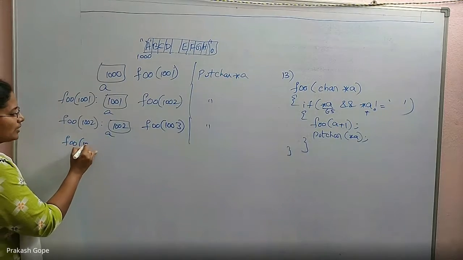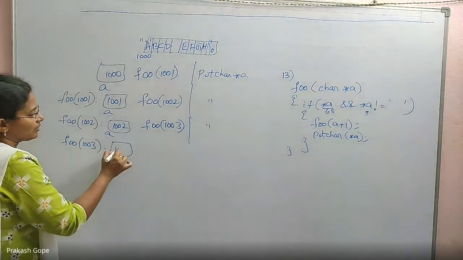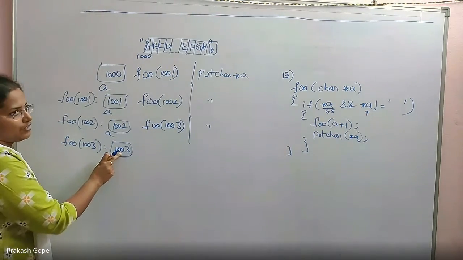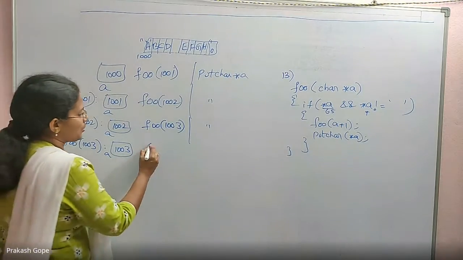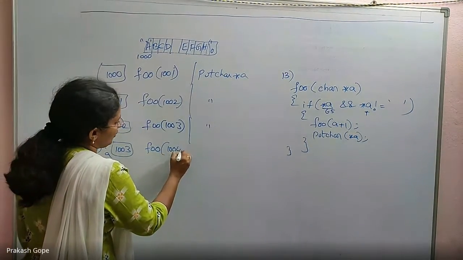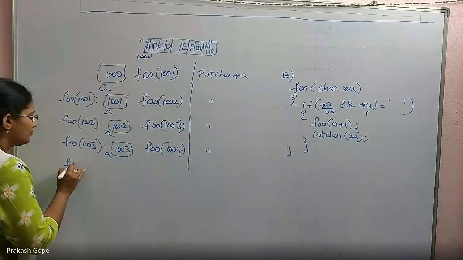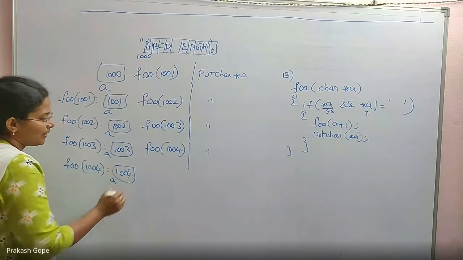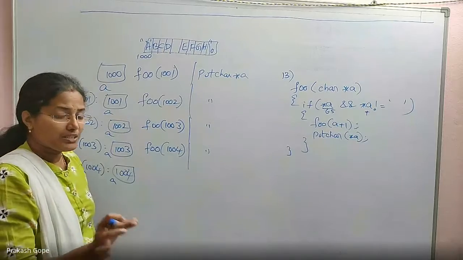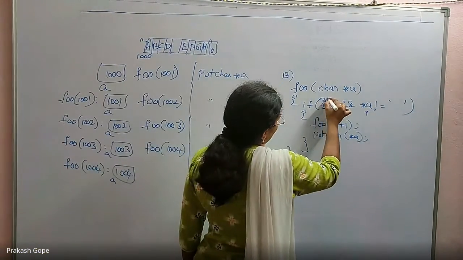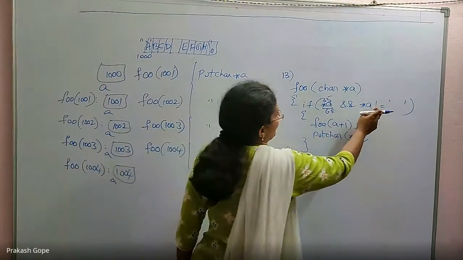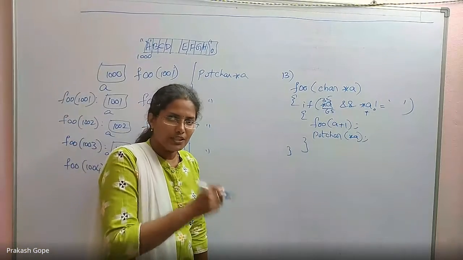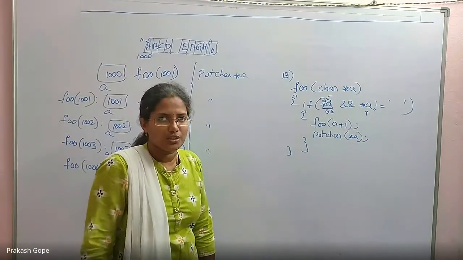Now foo of 1003 is in execution. Now its content is D, which is not a space bar. Both conditions are true. So it will invoke 1004 call. Now foo of 1004. Please observe this now. A is copied with 1004. Its content is space bar, which means its ASCII code is 32. This is true. And star A is not equal to space bar, but now it is equal to space. This character is equal to space, which means the second condition is false.